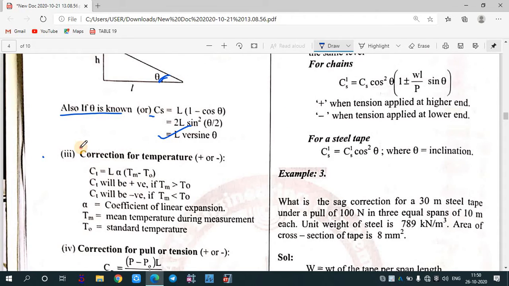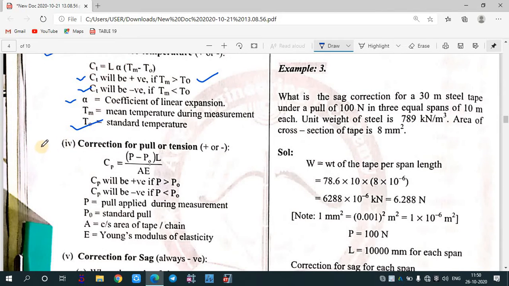Now correction for temperature. There is a chance that because of temperature the chain might get too long or too short. So the correction for temperature is Ct equals L into alpha into (Tm minus T0), where T0 is 20. Ct will be positive if Tm is greater than T0. If the temperature is more than the standardized temperature, the correction will be positive. If the temperature during measurement is less than the temperature during standardization, the correction will be negative. So it can be positive or negative. Alpha is the coefficient of linear expansion, Tm is the temperature during measurement, and T0 is the standard temperature.